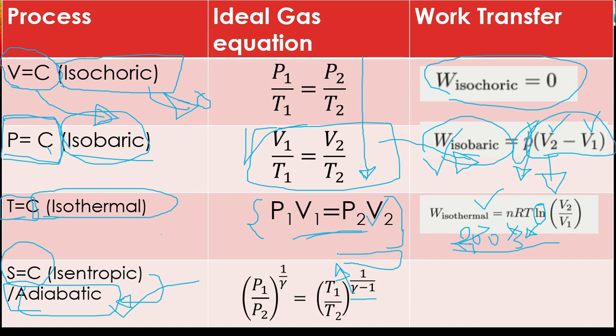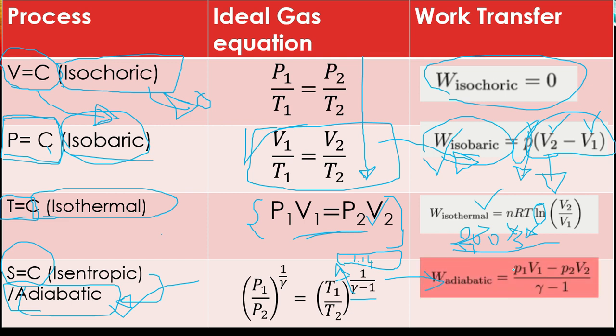If the value of gamma is given, then you can use that one, otherwise you have to use 1.14 as the gamma value. Let us now look at work transfer in an adiabatic process, which is given by (P1V1 minus P2V2) upon (gamma minus 1). If temperatures are given and you have to find the adiabatic work done, then you have to use the ideal gas relation to get the values of pressure and volume. Now let us solve questions based on this topic.